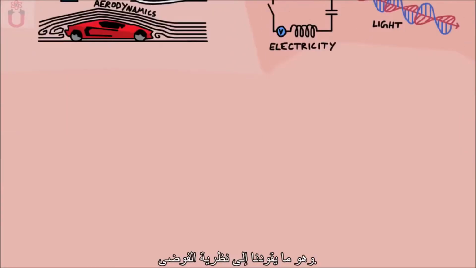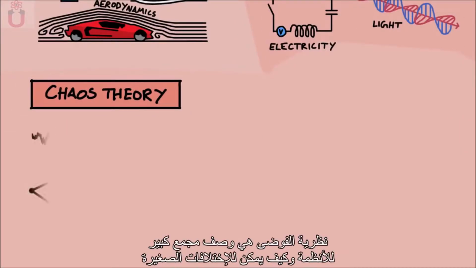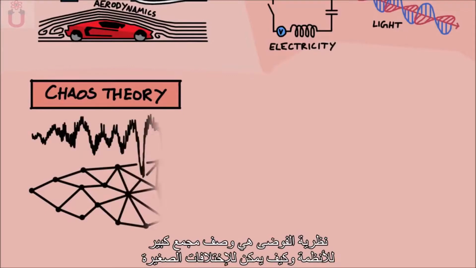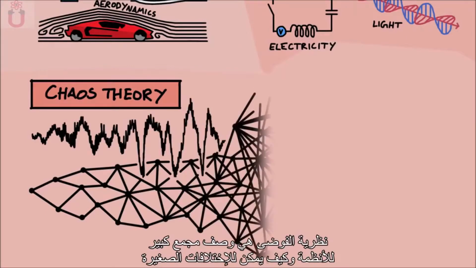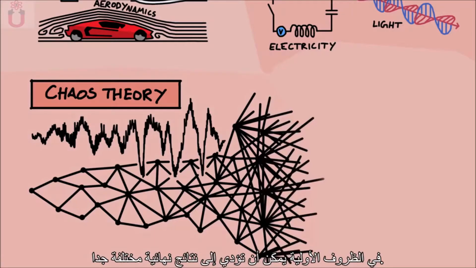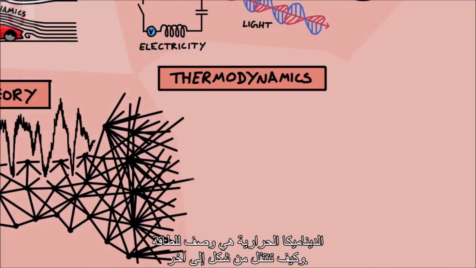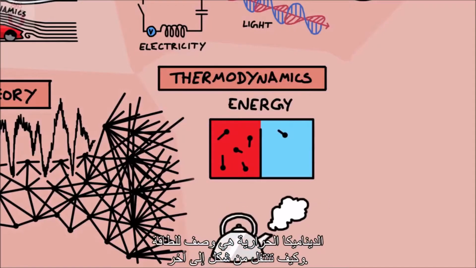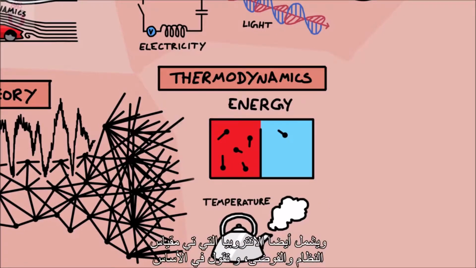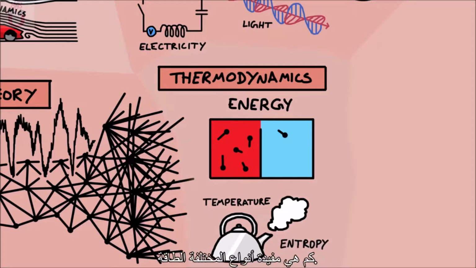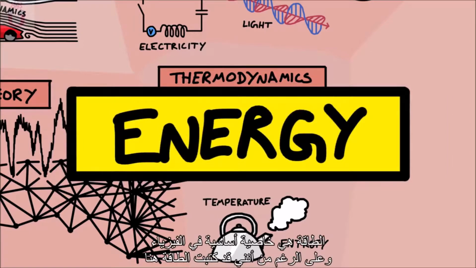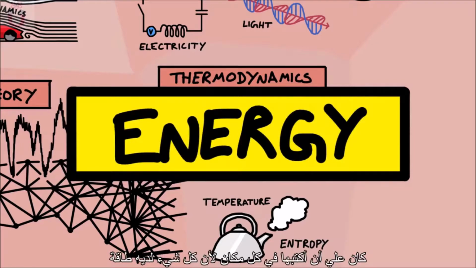fast, which leads us to chaos theory. Chaos theory is the description of large, complex systems and how small differences in initial conditions can lead to very different final outcomes. Thermodynamics is the description of energy and how it passes from one form to another. It also includes entropy, which is a measure of order and disorder and basically tells you how useful different kinds of energy are. Energy is a fundamental property to physics, and although I've written energy here, I should have written it everywhere on this map, because everything has energy.